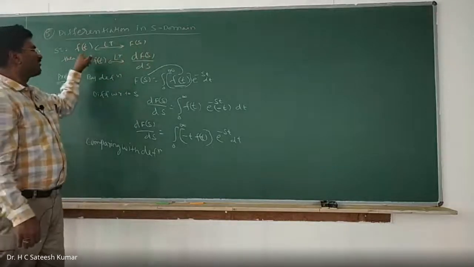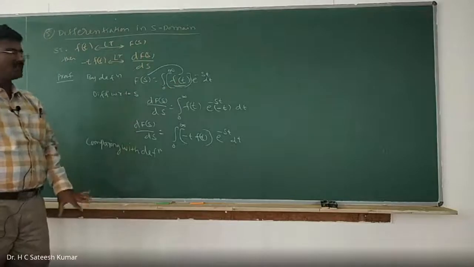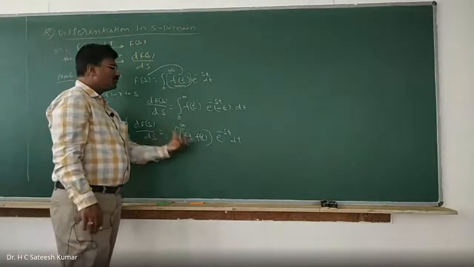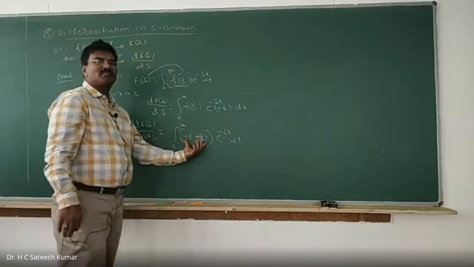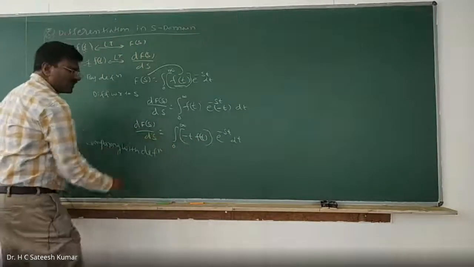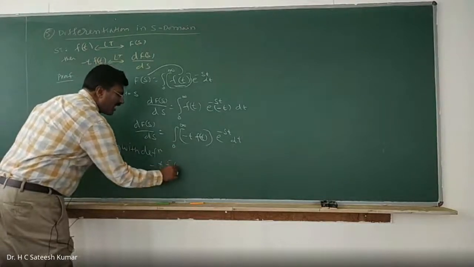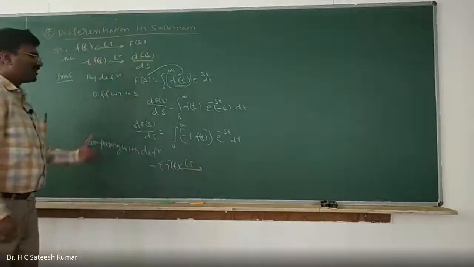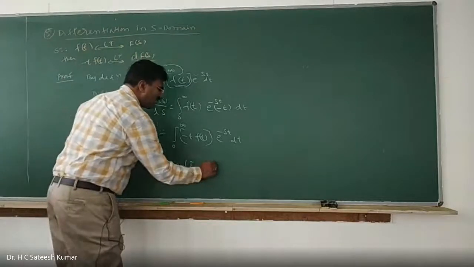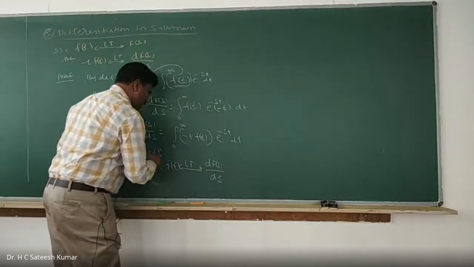That means the left hand side quantity is the Laplace transformation of this quantity. Now you see the same format: 0 to infinity something into e to the power of minus st into dt. The left hand side is the Laplace transformation of something, no? So what can you say? Minus t into f of t has Laplace transformation, left hand side, which is df of s divided by ds. That's all. That is the required answer.